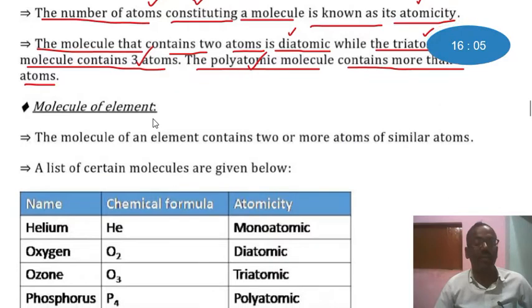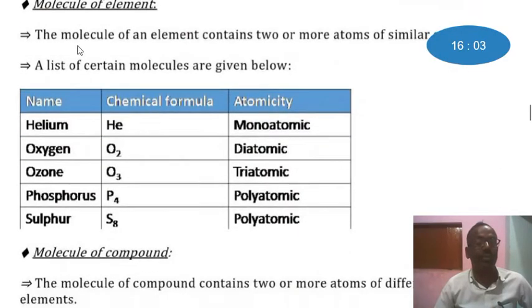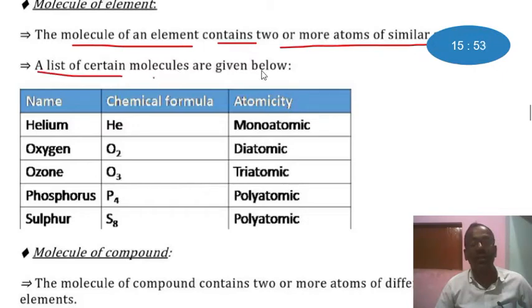Molecule of an element. The molecule of an element contains two or more atoms of similar atoms. A list of certain molecules is given below. Let's see. Helium, chemical formula He, atomicity monoatomic. It means that the number of atoms is 1. Oxygen, chemical formula O2, diatomic. Here the number of atoms is 2. So this is diatomic.